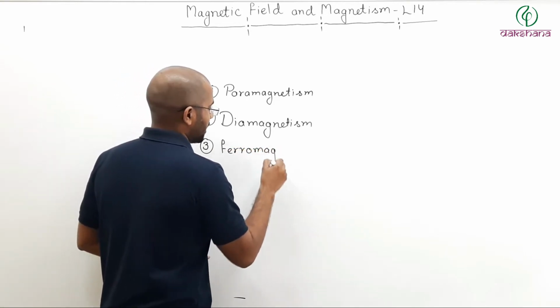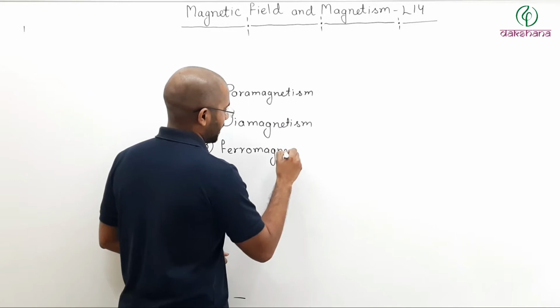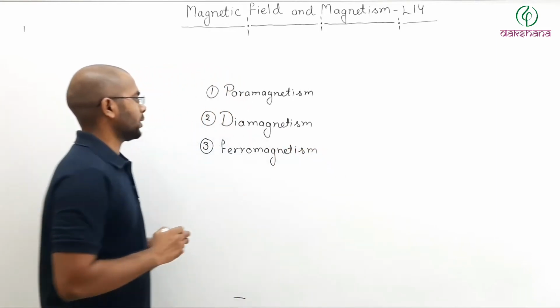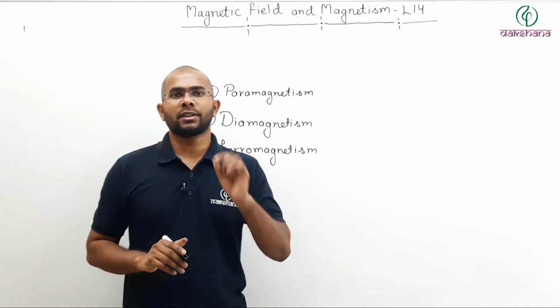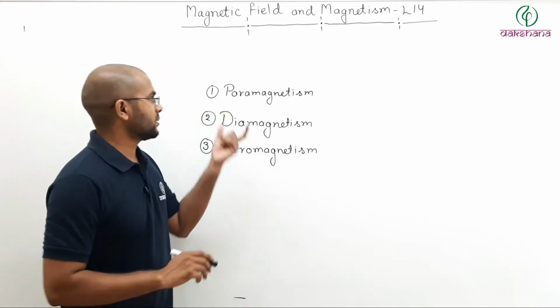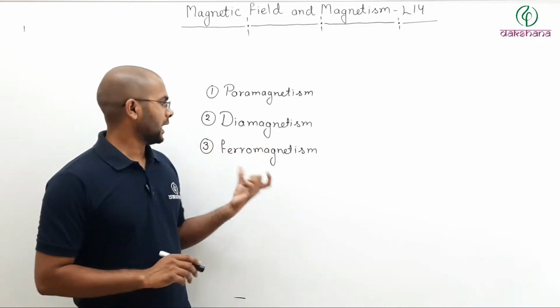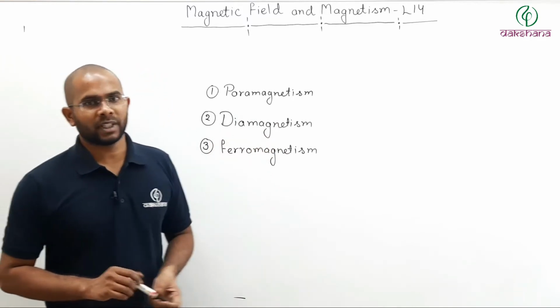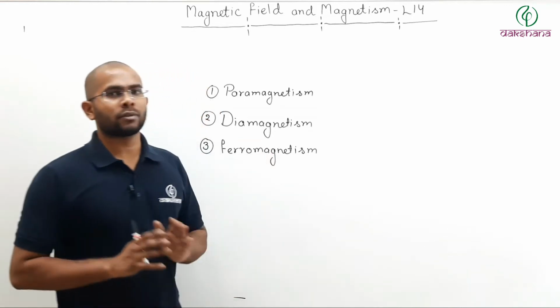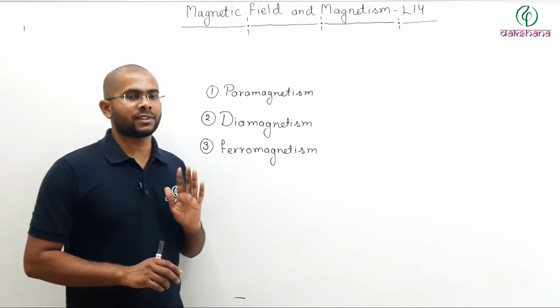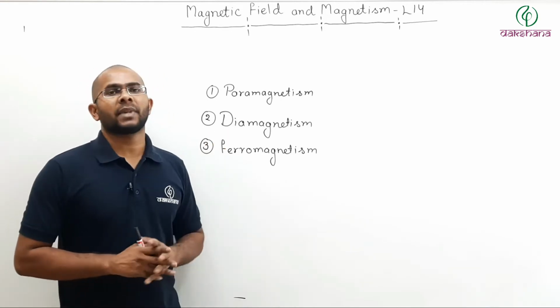So based on their magnetization properties, we can divide elements broadly into three categories: paramagnetic materials, diamagnetic materials, and ferromagnetic materials. Those three we are going to study in today's lecture. Pause the video, note it down, then we will start discussing what is paramagnetism.